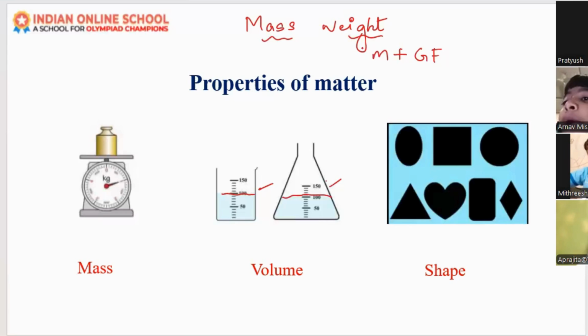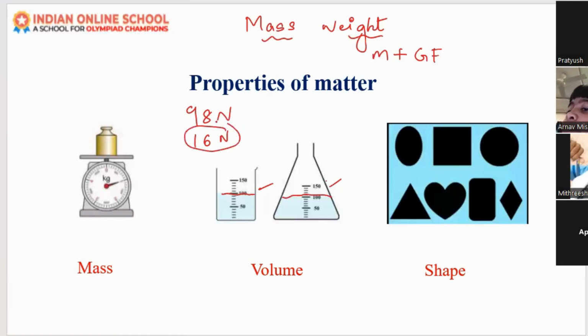But weight will change. If our weight is 98 Newton on the earth, it will be 60 Newton on the moon, because the gravity is very less on the moon. So our weight will be very less. That is the difference between mass and weight.